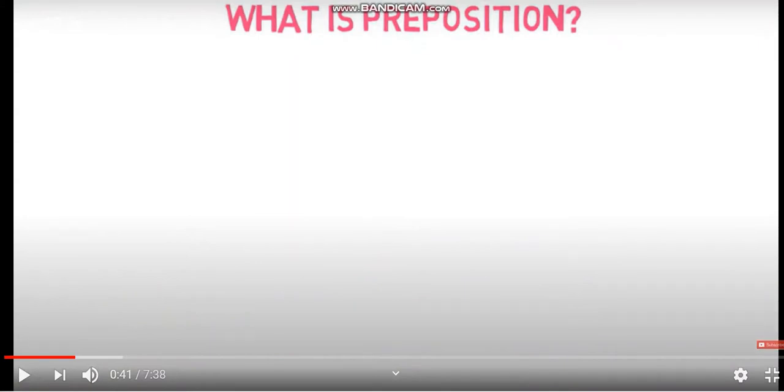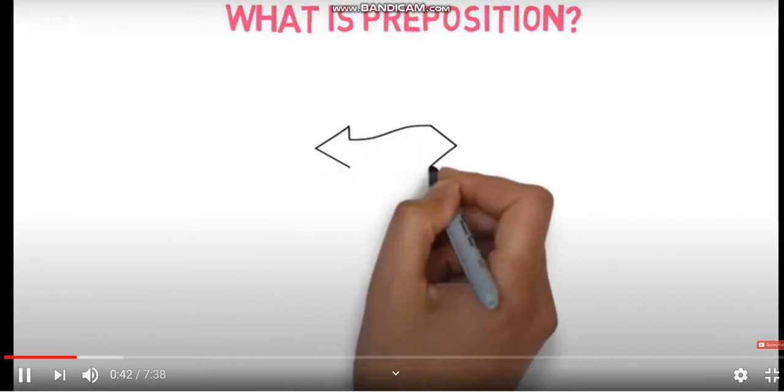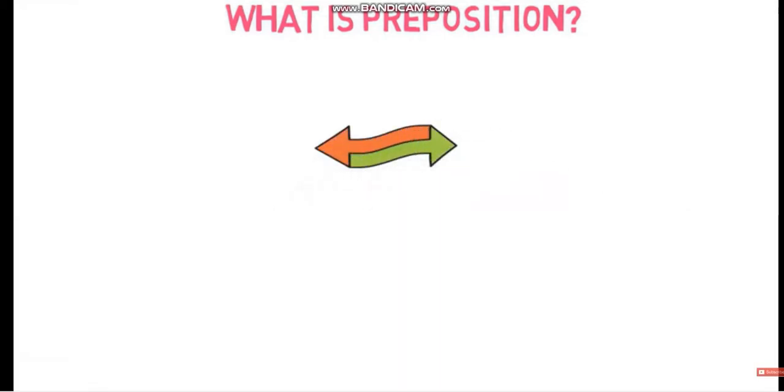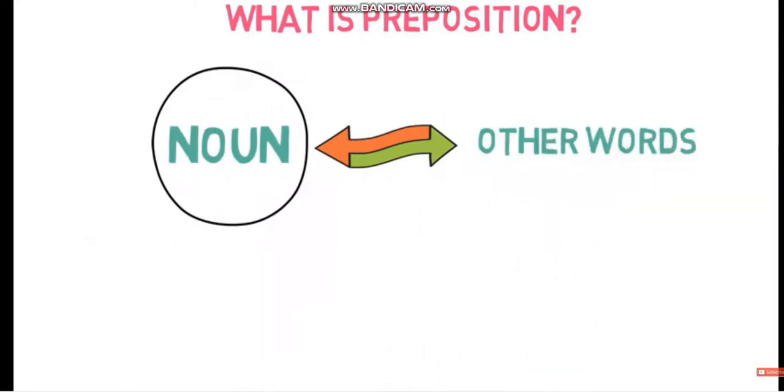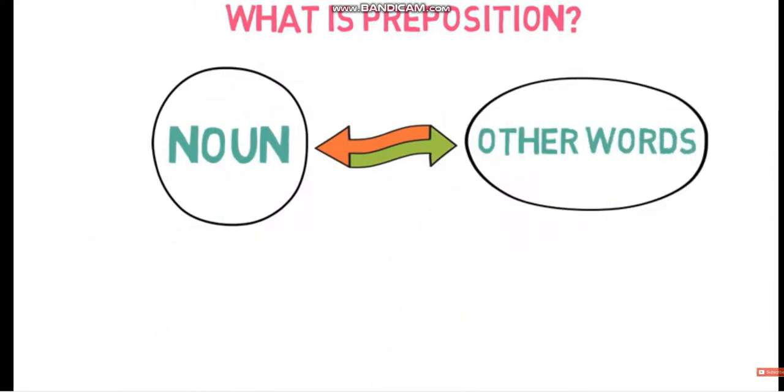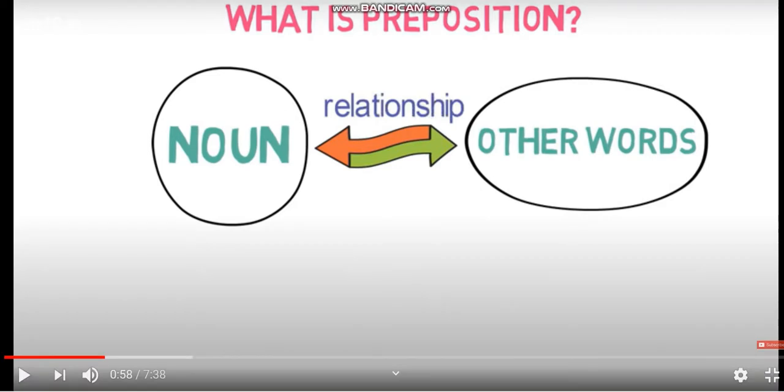Let us revise again what a preposition is. A preposition is a word that is used to link a noun or pronoun with other words in the sentence. Link here means they provide a relationship between a noun and other words in any sentence. Yes, it is a relationship between a noun and another noun, or a pronoun and another pronoun, or you can say a noun with any other word. So it shows the relationship, and thus makes the sentence complete.